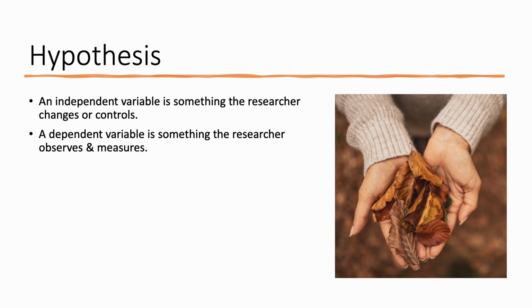The independent variable is something the researcher changes or controls. The thing that we change or control can also be seen as the thing that we are going to have on our x-axis, versus the dependent variable, which is something that we observe or measure, and the thing that is going to come onto our y-axis.